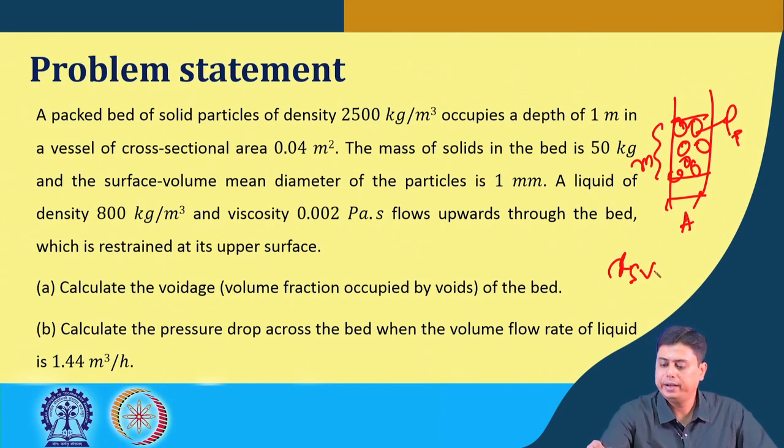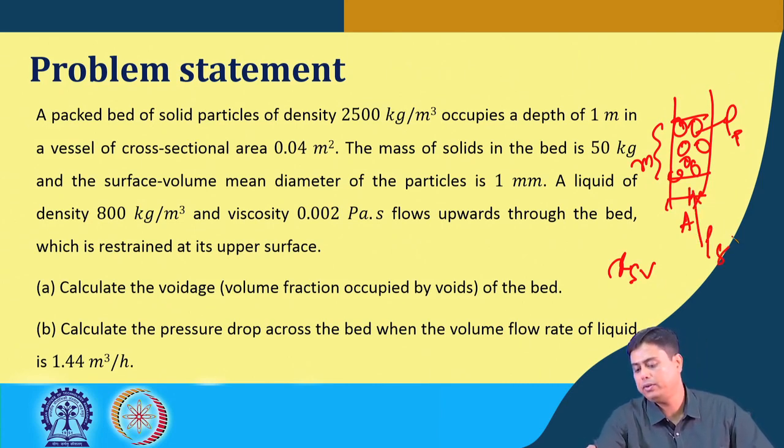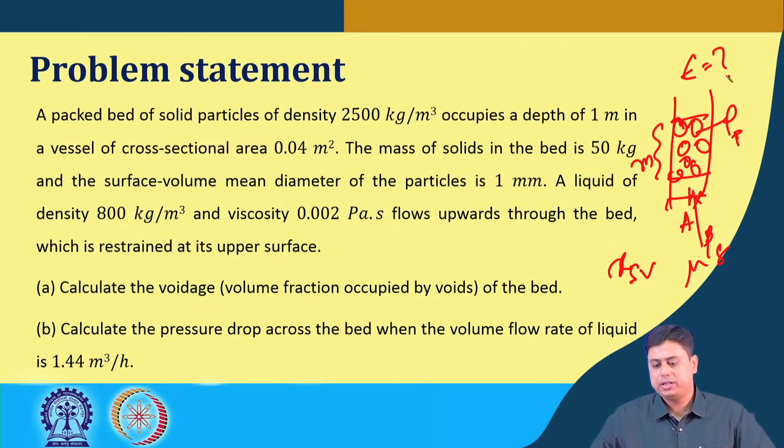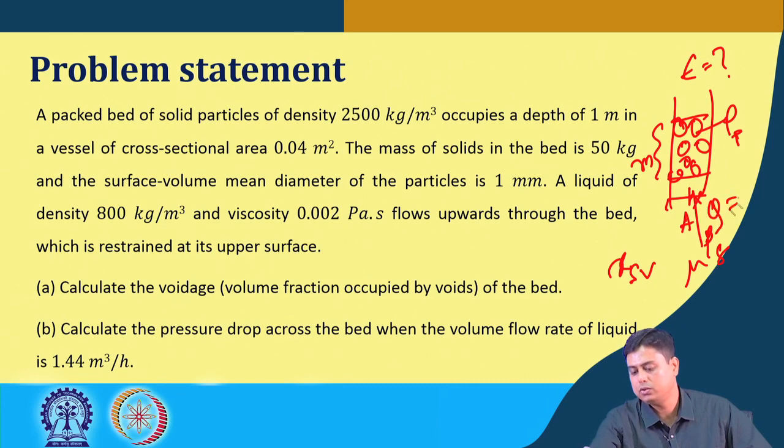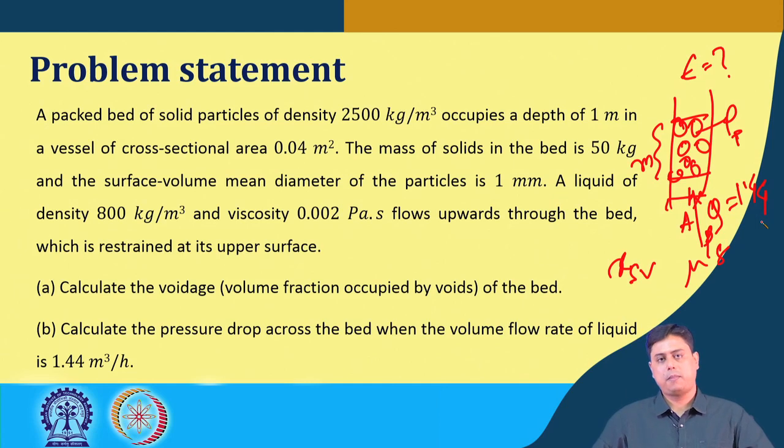The liquid that goes upward, that rho f is also mentioned here and mu of the liquid is given. So, we have to calculate what is the voidage, that is the epsilon at first, and the pressure drop across the bed when this flow rate is 1.44 meter cube per hour. This is the overall problem statement.